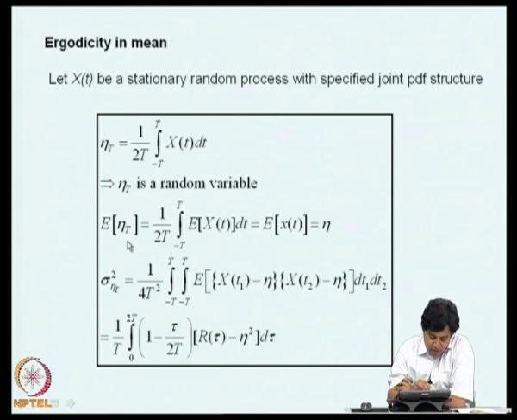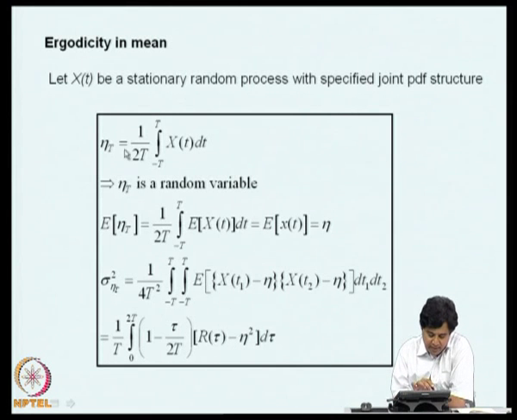The expected value of this random variable is itself the expected value of this. That means I have to take the expectation operator inside, and I get this as the expected value of x of t. Since x of t is stationary, this is eta. Now, what is its variance? We can write the expression for variance and I get this expression.